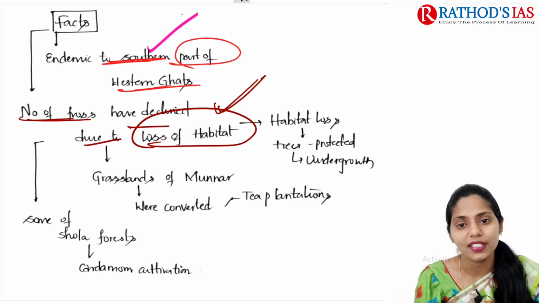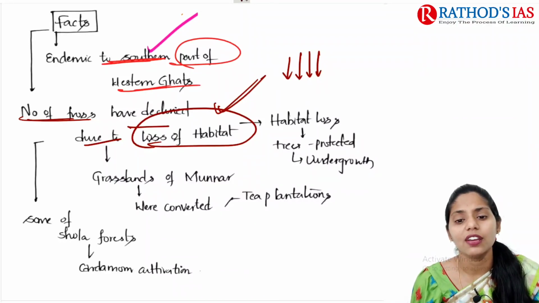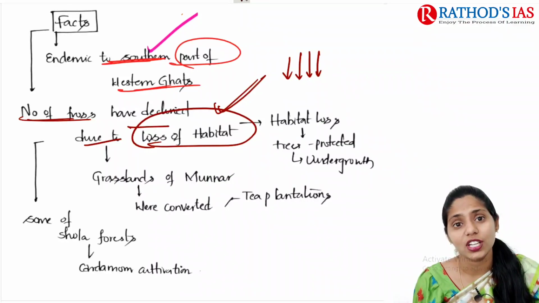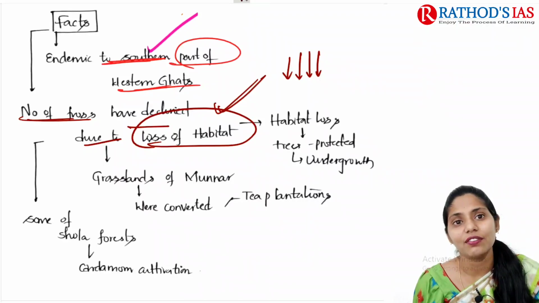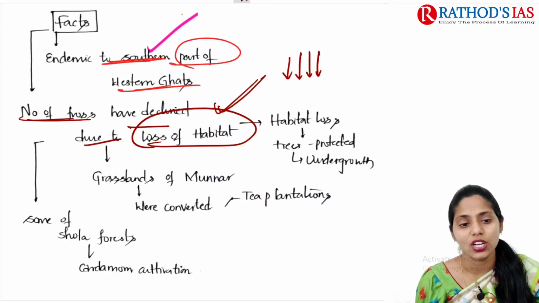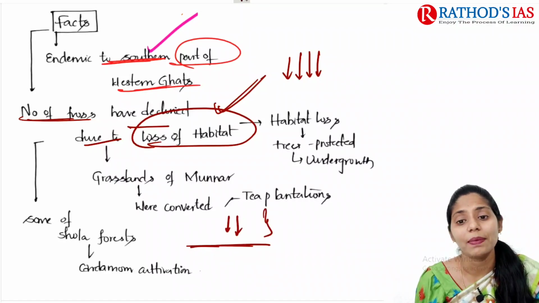Habitat loss is mainly seen because grasslands in the Munnar area were converted into tea plantations, and Shola forests were mainly converted into cardamom cultivation. Because of all these things, the habitat is decreasing, leading to habitat loss.